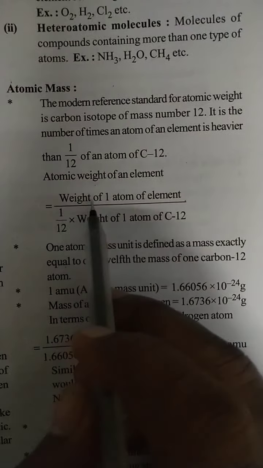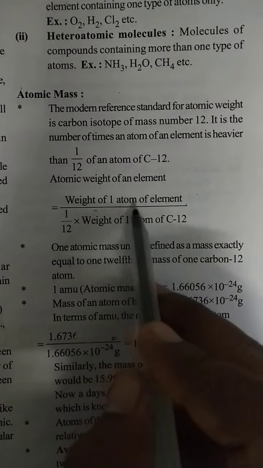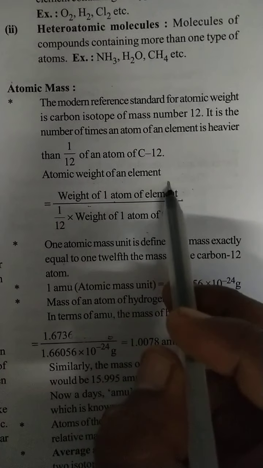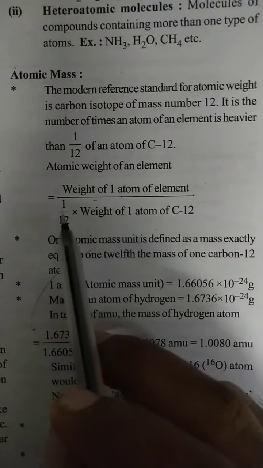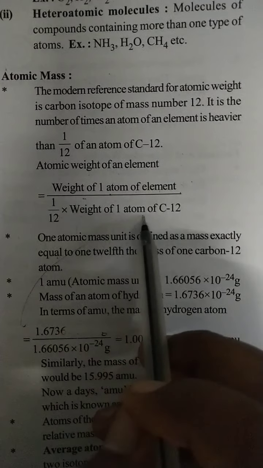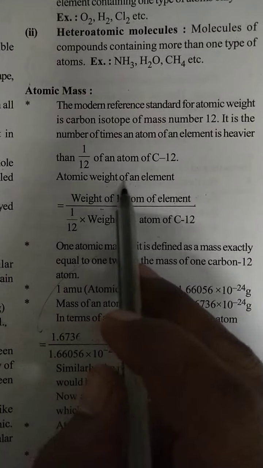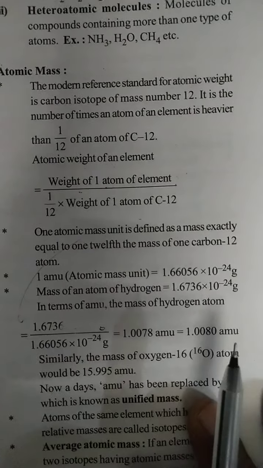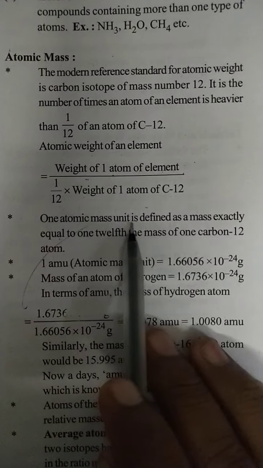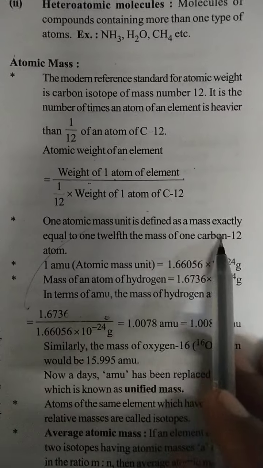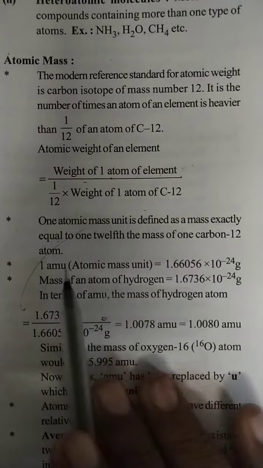So an important point, my dear students: one atomic mass unit is defined as a mass exactly equal to 1/12 the mass of the carbon-12 atom.